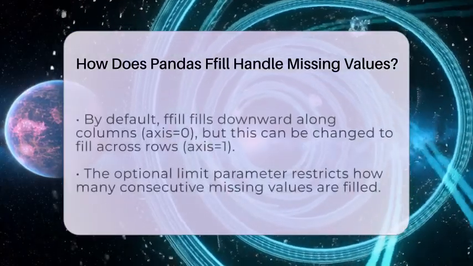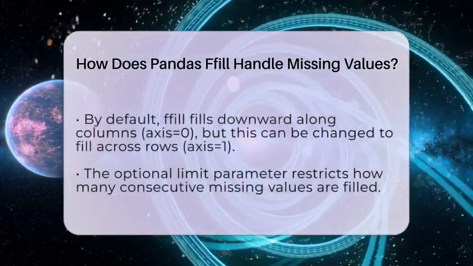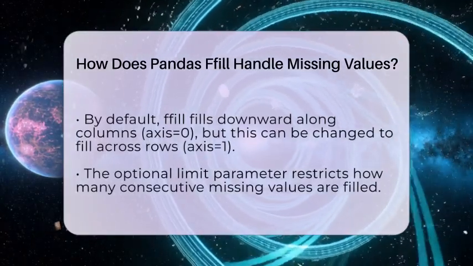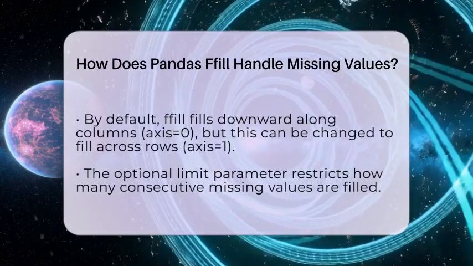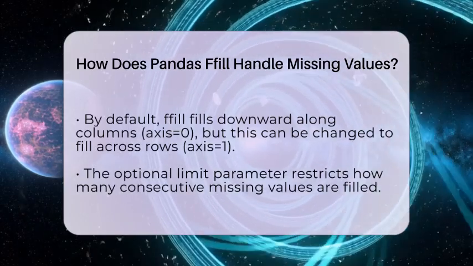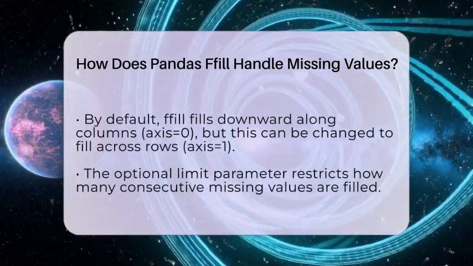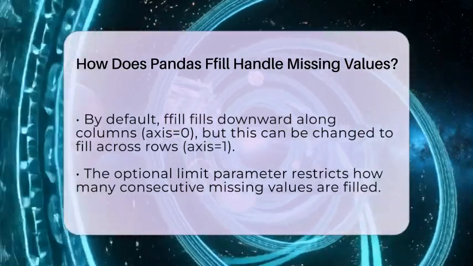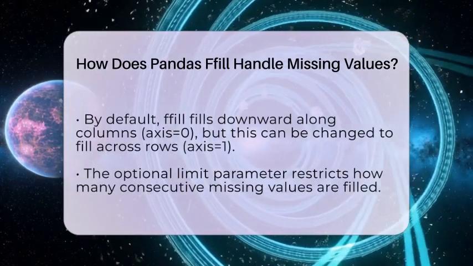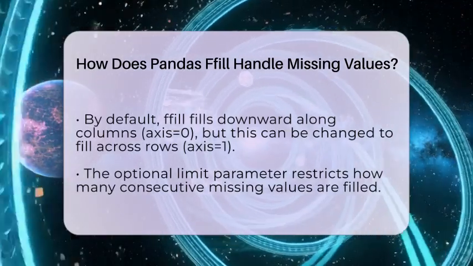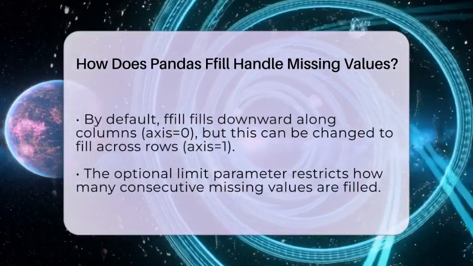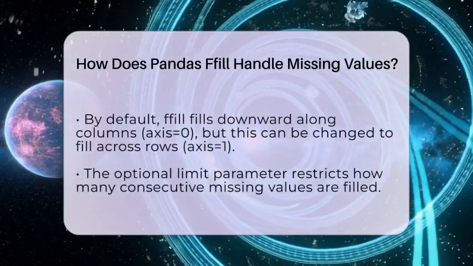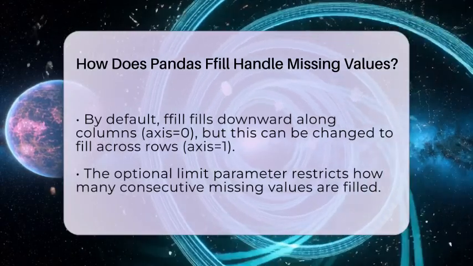By default, ffill works along the columns, which is axis 0. That means it fills missing values down each column. If your data is organized differently, you can change the axis to 1, which fills across rows. There is also an optional limit parameter. This limits how many consecutive missing values are filled. For example, if you set limit to 2, only 2 missing values in a row will be filled, leaving longer gaps untouched. Using ffill is a quick way to make your data more complete without guessing or adding arbitrary numbers.